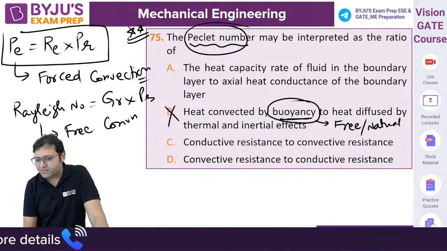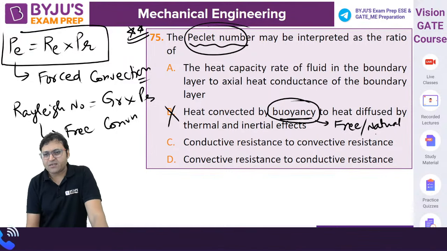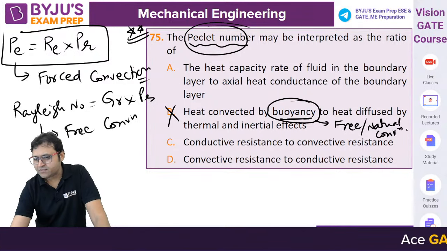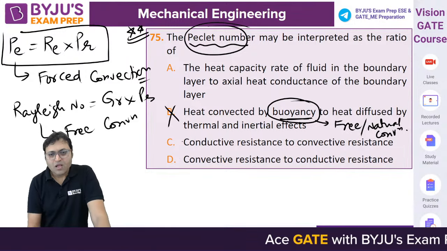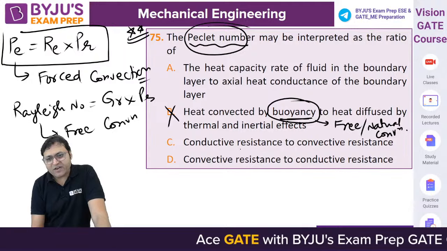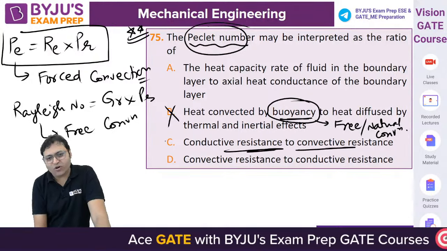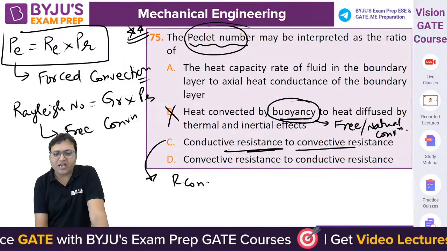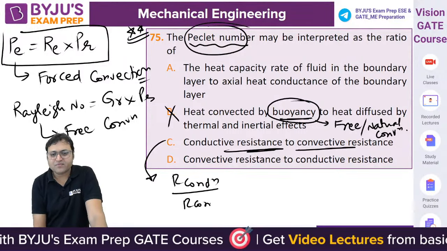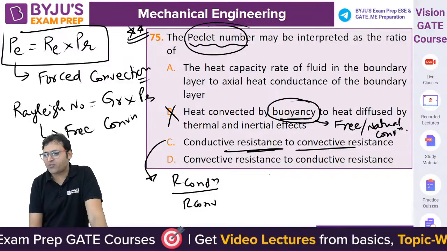Free or natural convection, right? And the ratio of conductive resistance to convective resistance, R conduction upon R convection, what is this called?